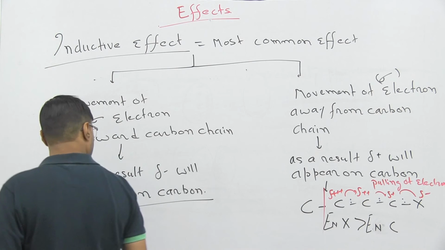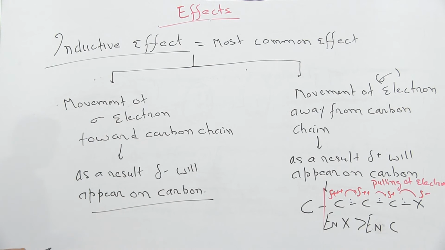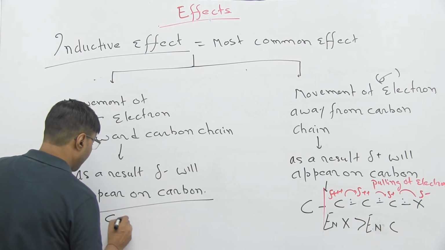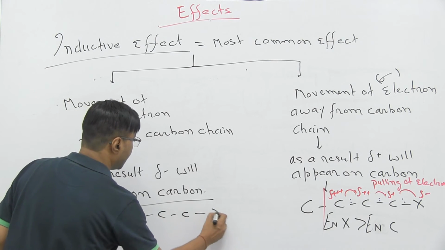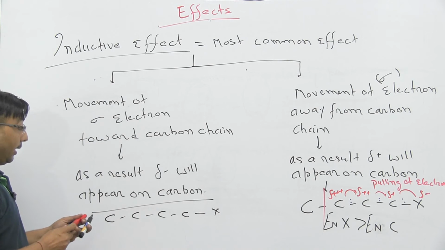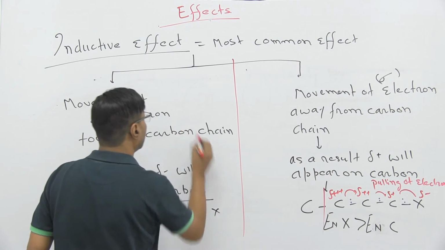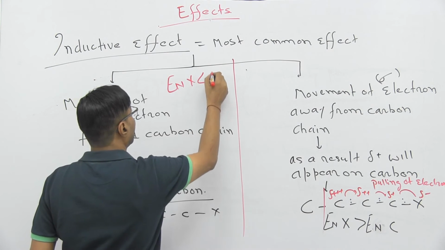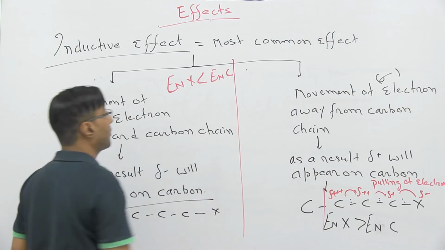And in this case what will happen? This is carbon, carbon, carbon, and again this X is there. Electronegativity of X is lesser than electronegativity of carbon.